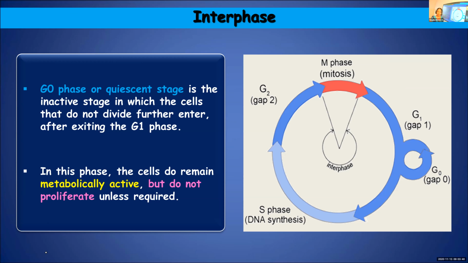After your birth, these cells lose their ability to divide. So such cells, heart cells, liver cells, etc., will enter into a stage of inactivity. Inactivity in the sense that they will not divide, but they will be very active metabolically.